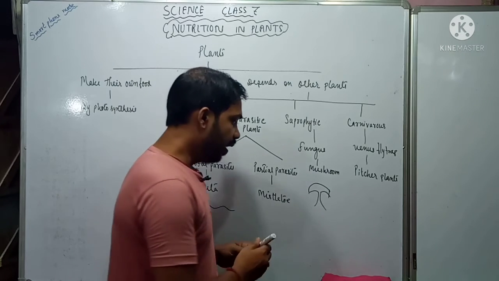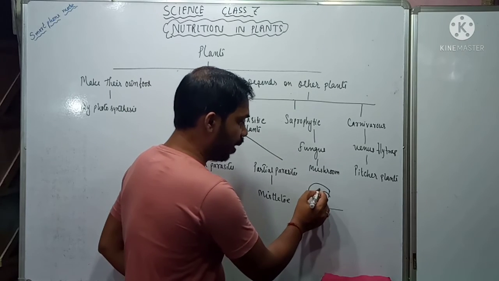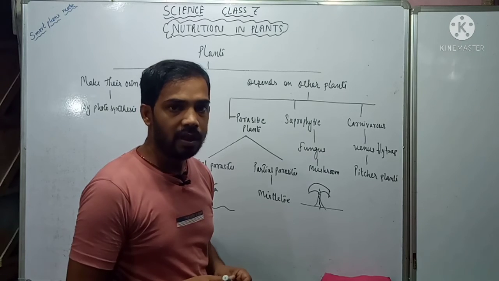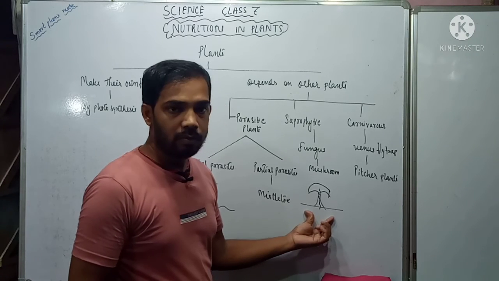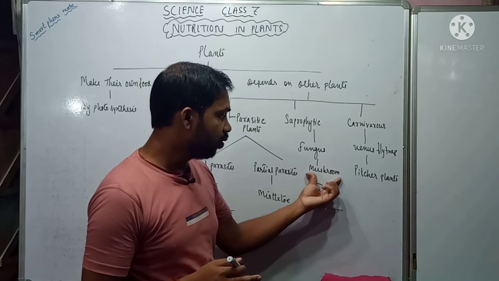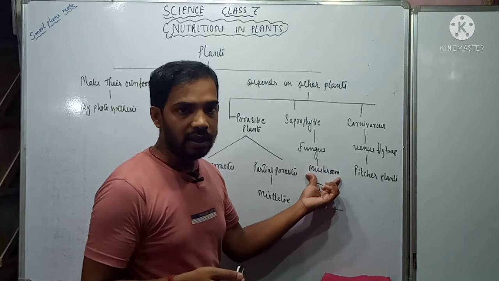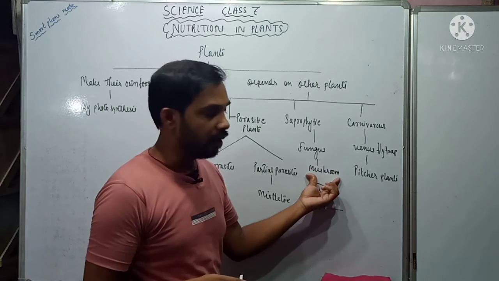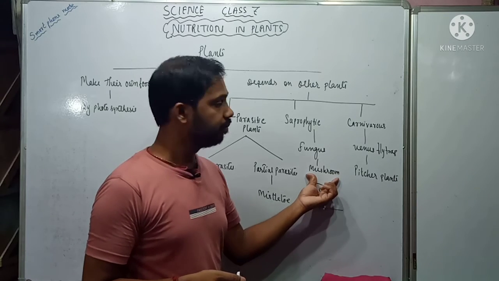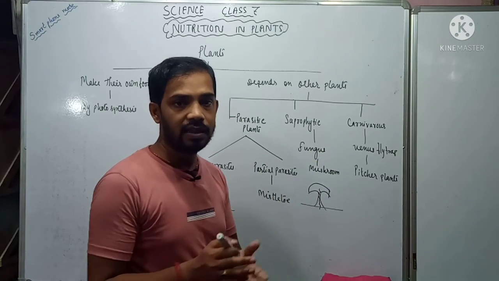They drop some chemicals, and in this way they obtain nutrients from those dead and decaying plants. You might have seen that mushrooms are nearly white in color. They are not green, so they cannot make their own food. That means they do not have chlorophyll. Those plants which are green contain chlorophyll. So these are fungus. They depend on dead and decaying plants.